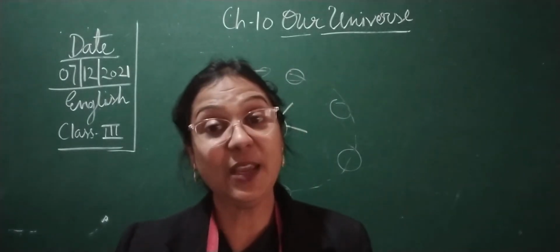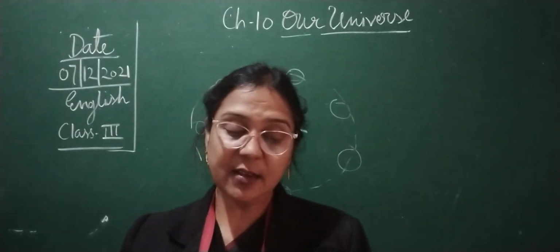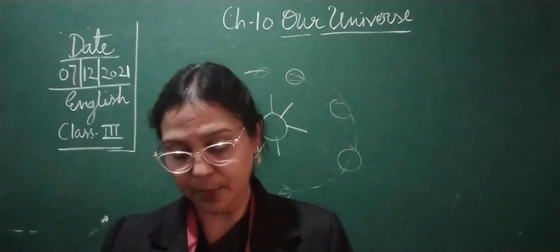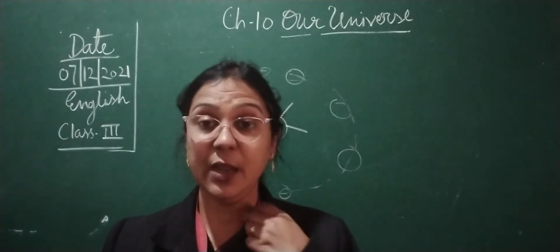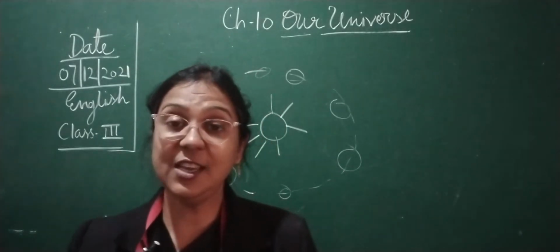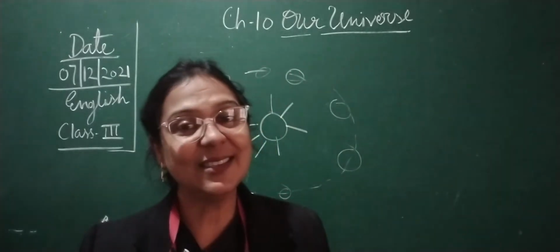Now by this chapter we can learn that our solar system is so strong, and because of this we are living over here, because of the sun. As we have seen in our earlier chapter, sun is the father and moon is the mother.